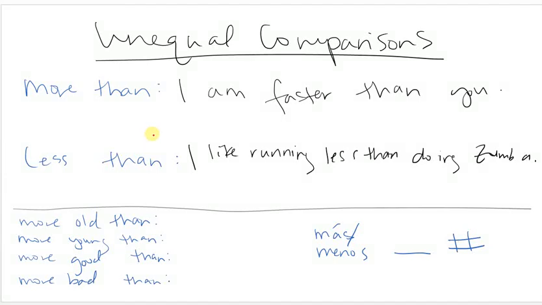Hola! We're going to be talking about equal and unequal comparisons. Some of this should be pretty easy, kind of a reminder from Spanish 1, but some of it is new and is actually pretty complicated. So, more than or less than are the general comparisons we use for unequal comparisons. Hopefully you remember that more than is always más que with an accent, and less than is always menos que.